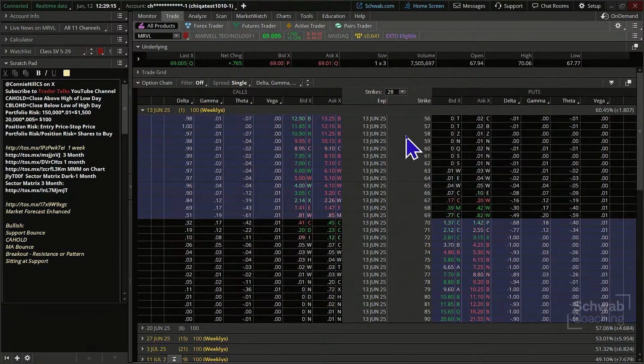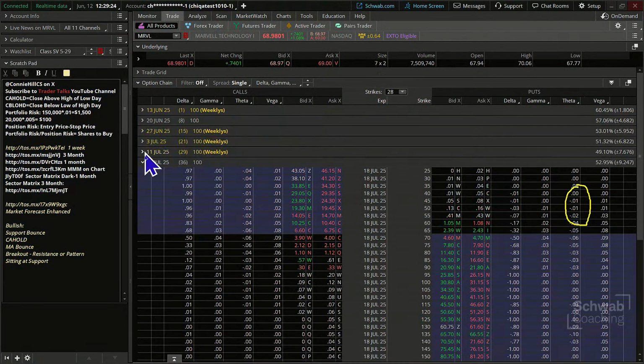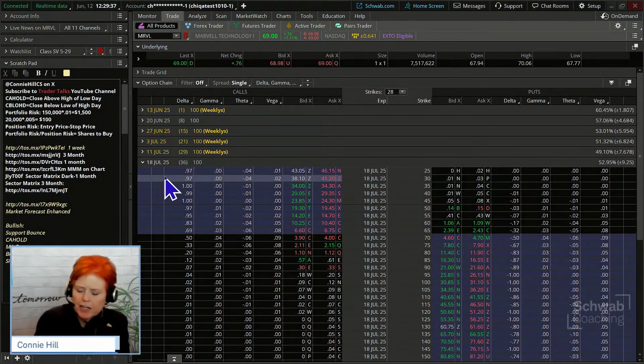When it gets really close to options expiration, these thetas are significantly larger than when we have a lot of time. And so we're going to go back here to the July options, where the theta is relatively small. Now, if you put on some positions and you watch, one thing you will notice is the change of the theta over time, right?